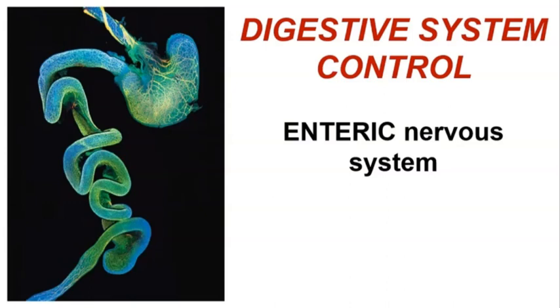How are the functions of the digestive system regulated and controlled? It turns out that the GI tract has its own nervous system that's referred to as the enteric nervous system. It controls movement, that is motility, of food and waste, and it also regulates the secretion of various digestive glands. The yellow bundles in this image to the left are the neurons of the enteric nervous system.